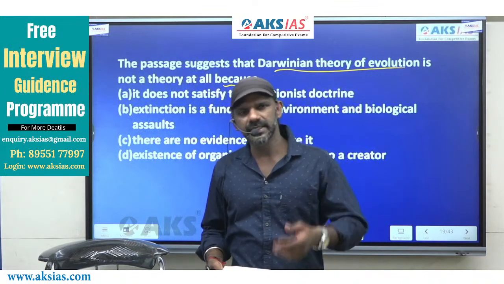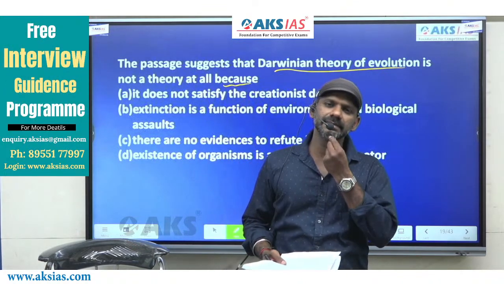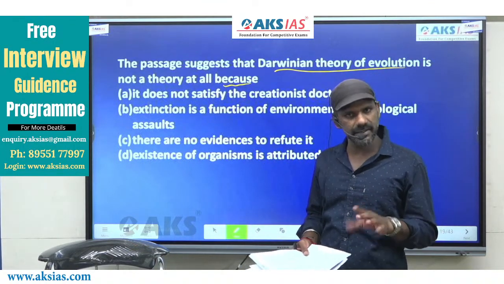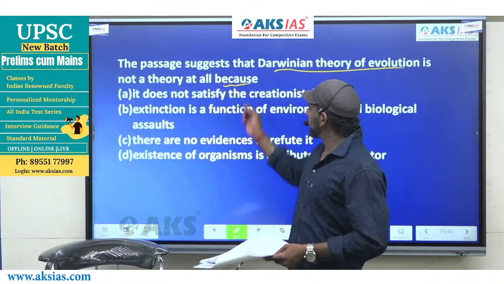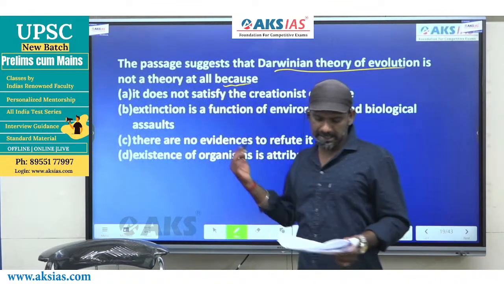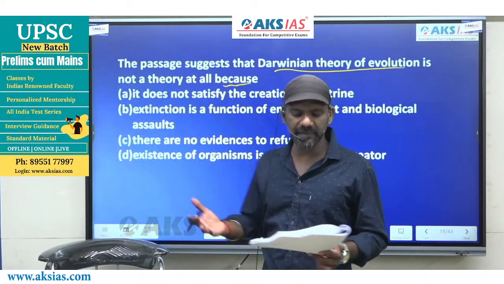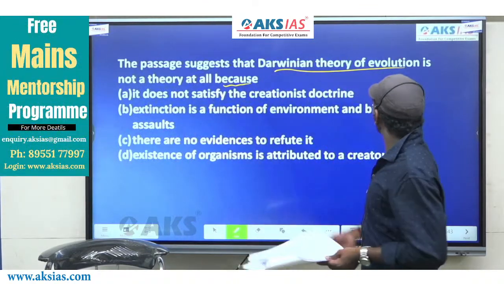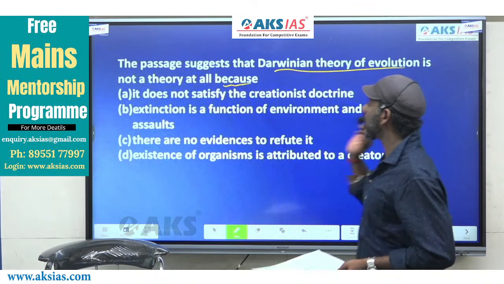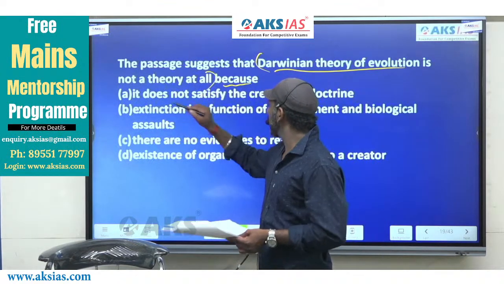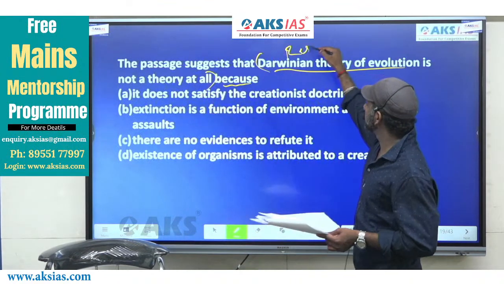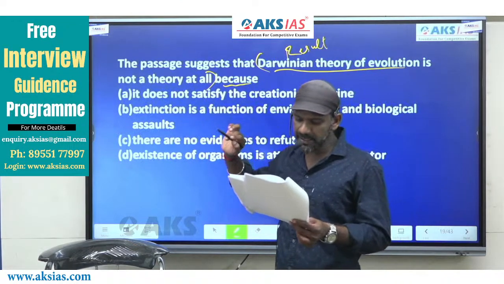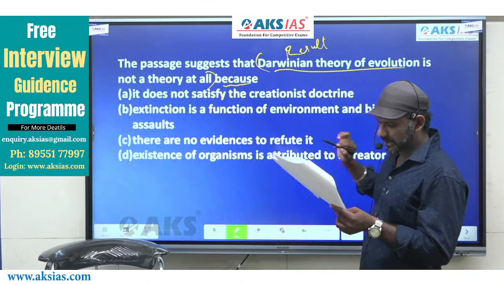As I've told you earlier, if a question begins with why, that means the statement there in the question is a result. The same type, because is a cause and effect indicator. So if you have a cause and effect indicator, the statement given in the question is the result. The statement given in the question is, Darwinian theory of evolution is not a theory at all. This is the result as per the question, and we need the reason for this result, right?